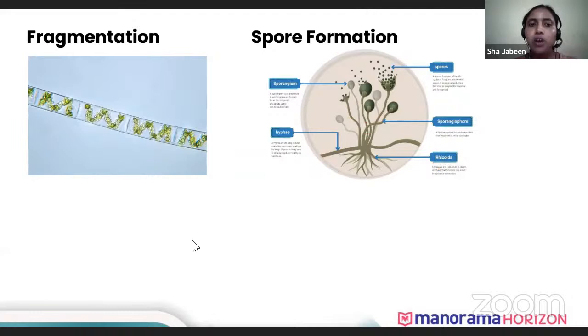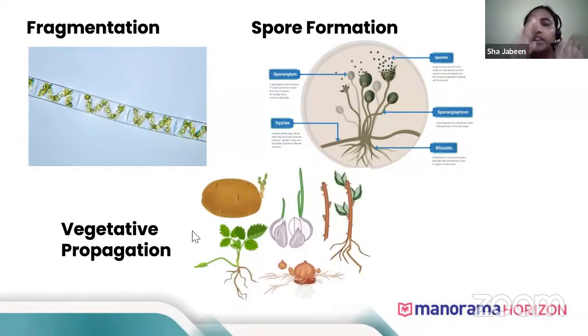Okay, now coming to plants. I told you that in higher plants we see sexual reproduction, but not all higher plants undergo sexual reproduction. Sometimes some plants take a lot of time to flower and to fruit. Usually we cannot wait for such plants to propagate by themselves. So what we do is we go for vegetative propagation. Even nature goes for vegetative propagation.